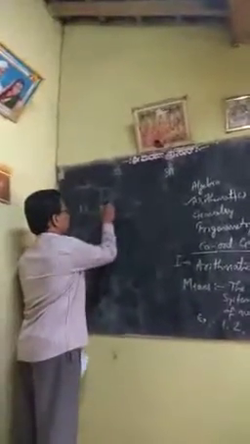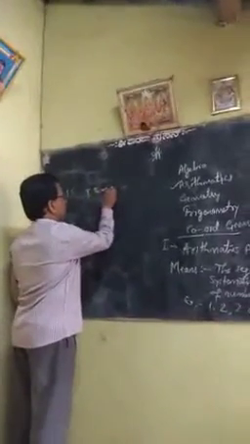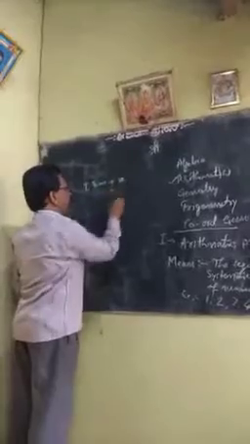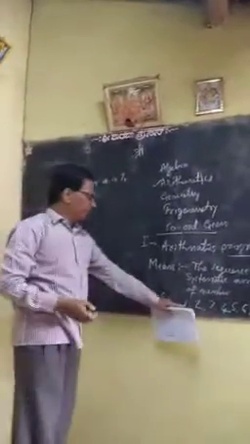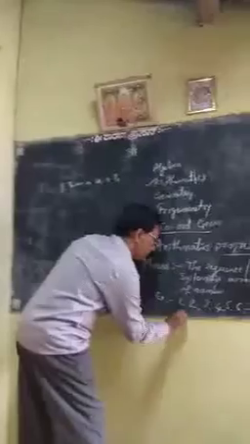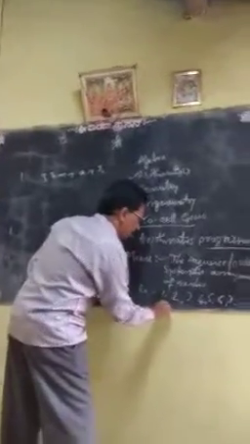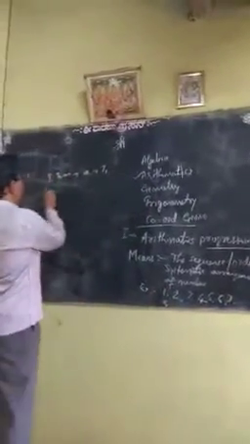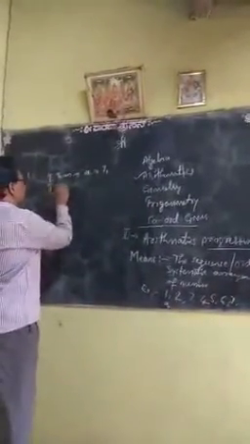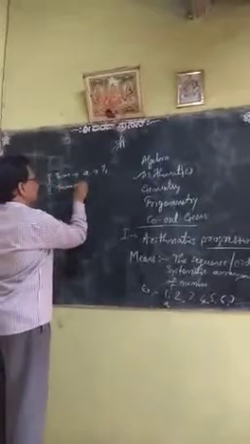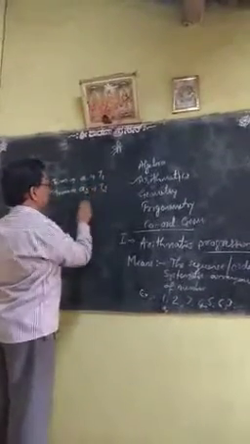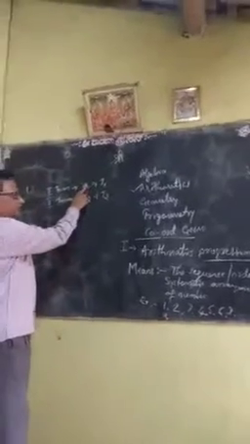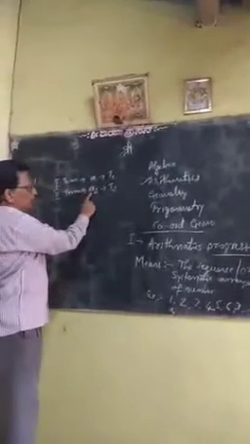So the first term is A, or term number 1, or A1. The second term is A2 or T2. A2 means the first one is A, the second one is A2.